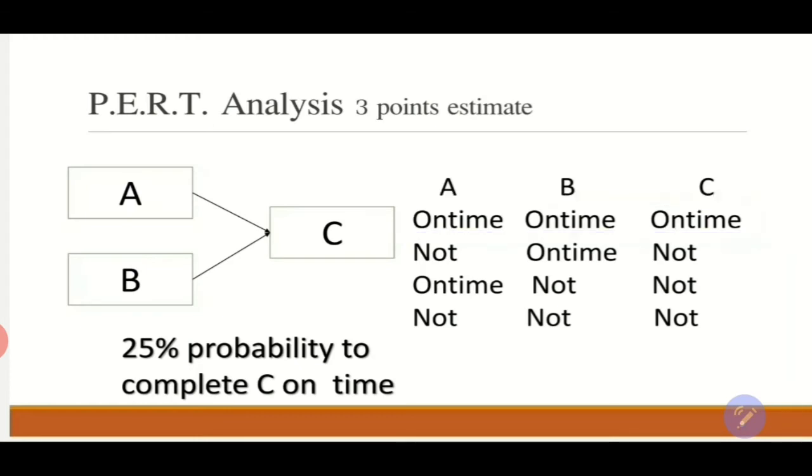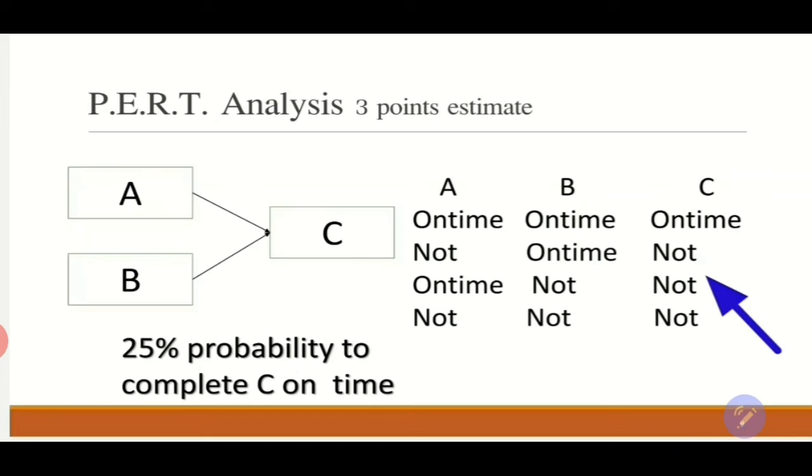So what are the scenarios that we have within our project? The first scenario is that activity A is on time and activity B is on time, so activity C will be on time. The other scenario is that activity A is not on time, but activity B is on time, then activity C will never be on time. Why? Because activity C will never start unless both activities A and B are completed.